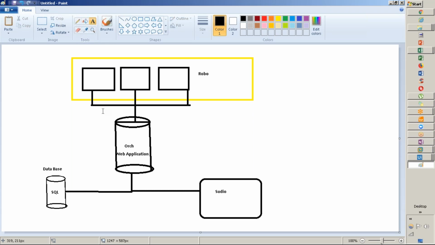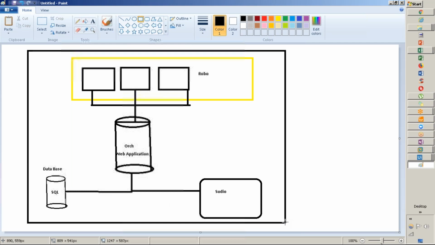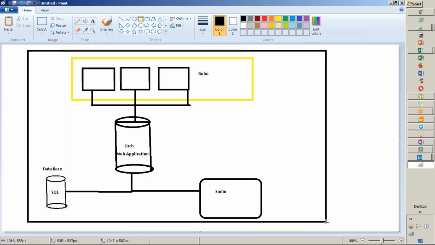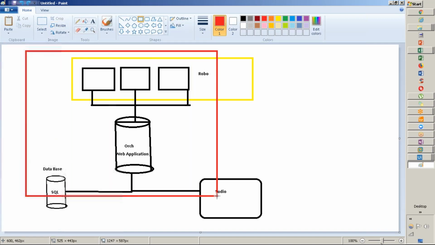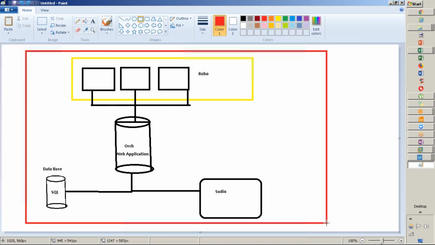Correct. This is a very important point. I will highlight this. I have not yet finished. This entire activity would be within the same network. You have to keep in mind this entire network would be the same. If it is different, then the port needs to be open. So this entire ecosystem should be within the same network or local network.